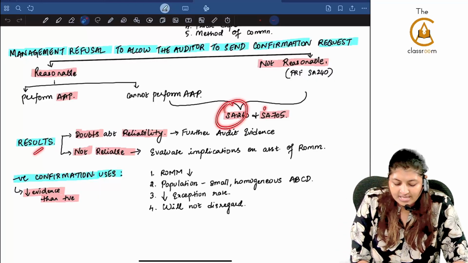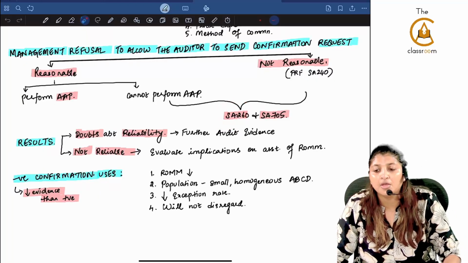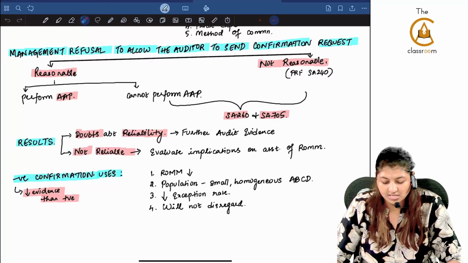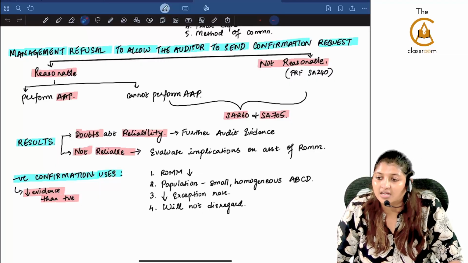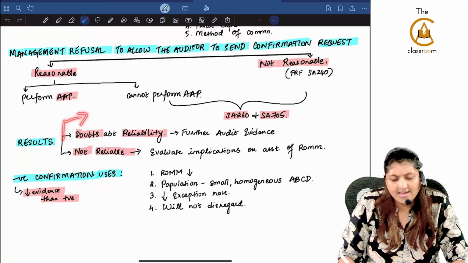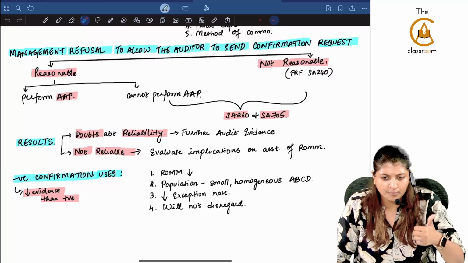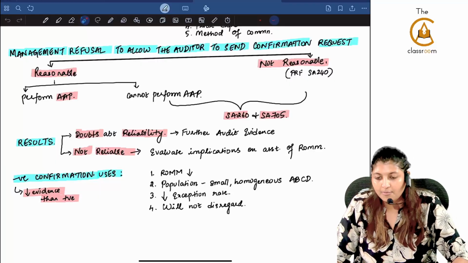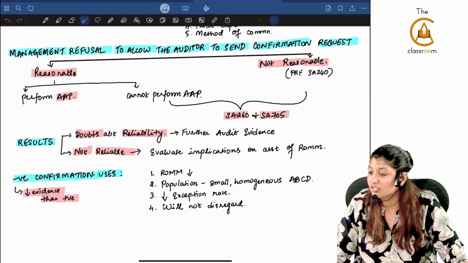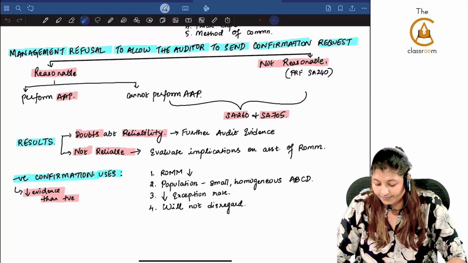Now with the results of external confirmation, now what do you have? You have your doubts about the reliability, or you are concluding that it is not reliable at all. There is also one more scenario where you don't have any doubts about the reliability, then no problem at all. Doubts about reliability, what will you do? Further audit evidence. If it is not reliable at all, what will you do?